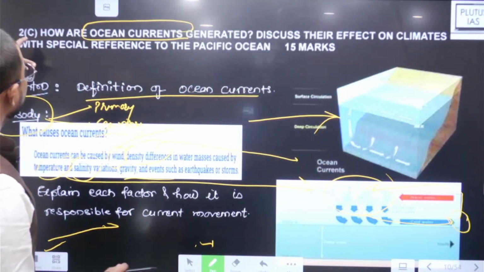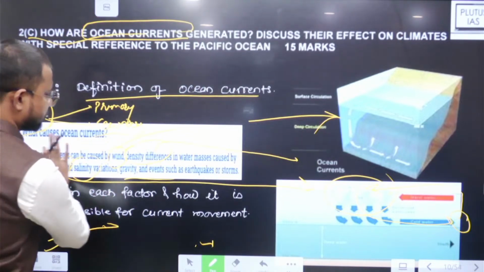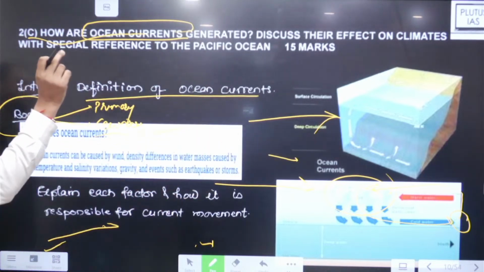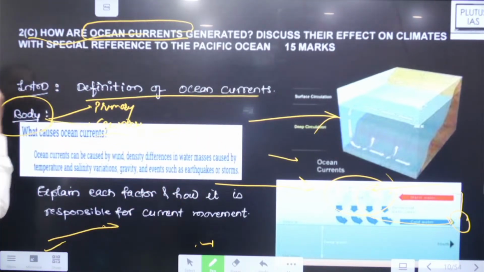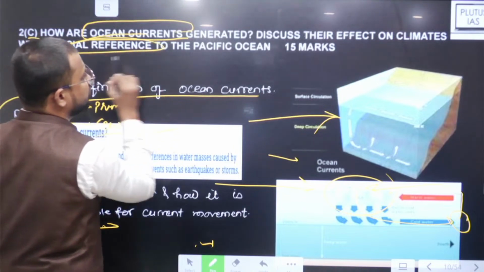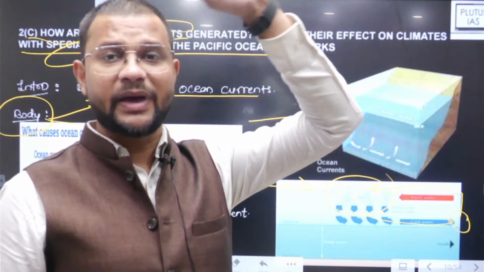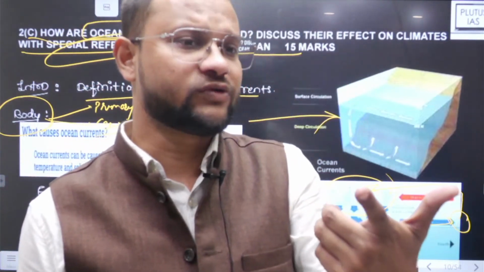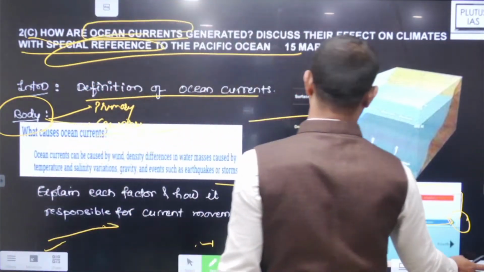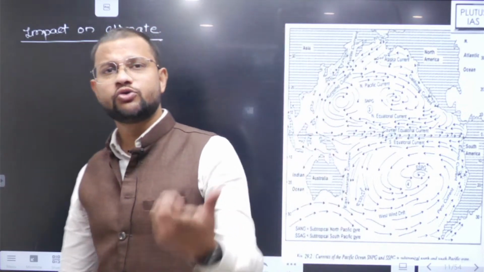Okay, so how are ocean currents generated? There are many factors, those are already mentioned there, and then discuss their effects on climate, and that too with special reference to the Pacific Ocean. So the question is specifically asking you, in a true sense, about Pacific Ocean currents. So what can you do now?